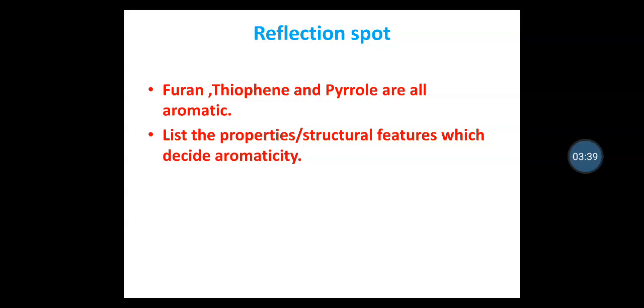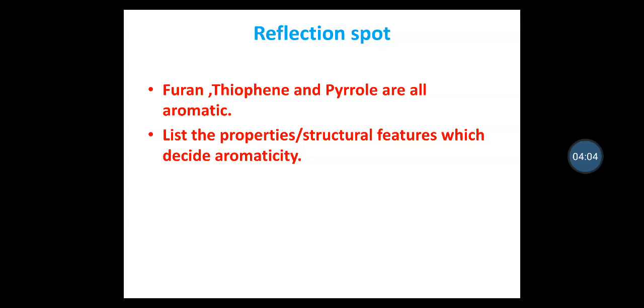Aromaticity is one of the significant properties which decides the stability and reactivity of organic compounds, and hence it becomes essential to check, decide and justify aromaticity of organic compounds. Hence, we need to justify the aromaticity of furan, pyrrole and thiophene.